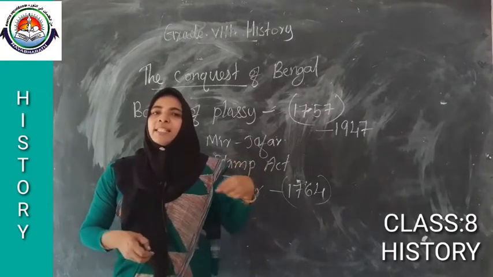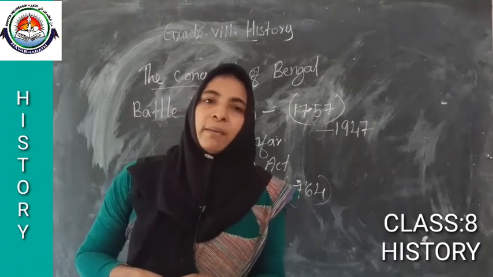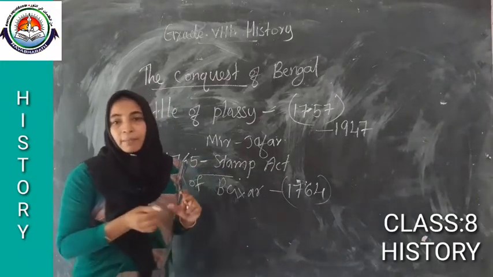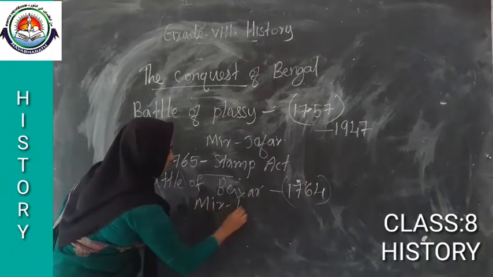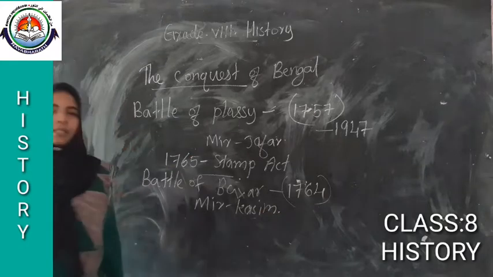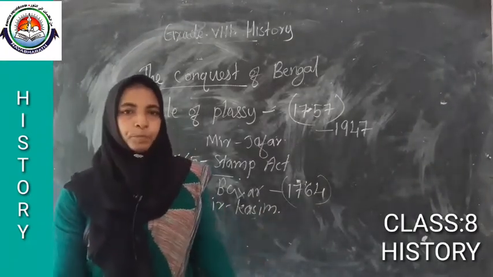So the Britishers changed the Nawab. Then who became the Nawab? Mir Qasim. Mir Qasim became the Nawab of Bengal.